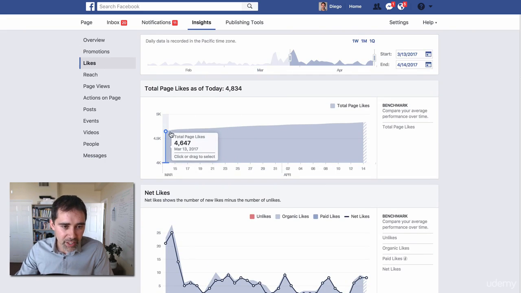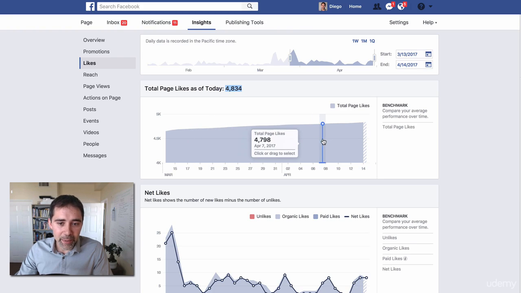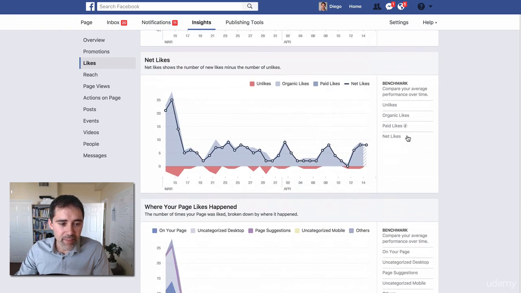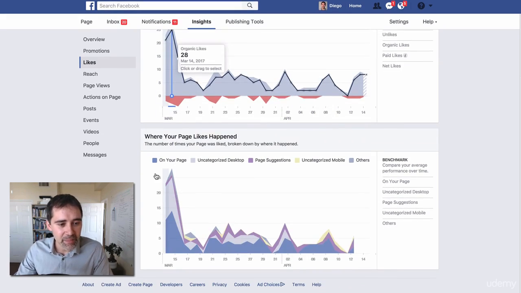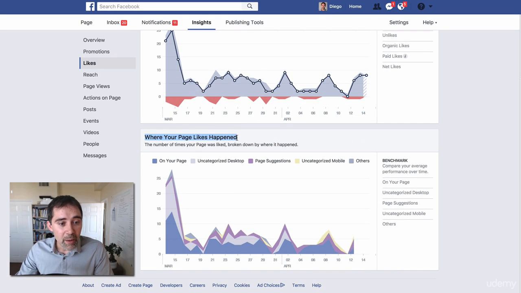Likes, you see the total likes of this page right now is almost 5,000 people. And you see here the progression of the likes, how many likes you get every day. Net likes, you have here unlikes, organic likes, and paid likes. So you have the difference here. You can basically click on any point here and analyze the data. And where your page likes happen, okay?